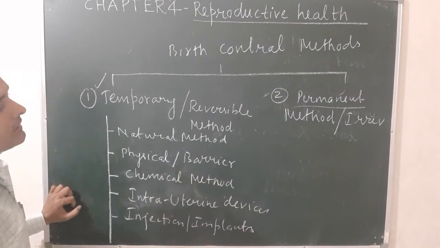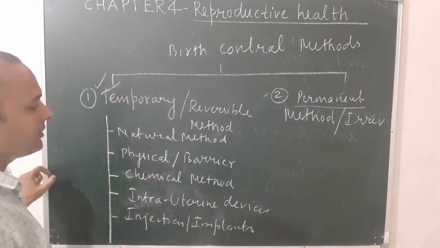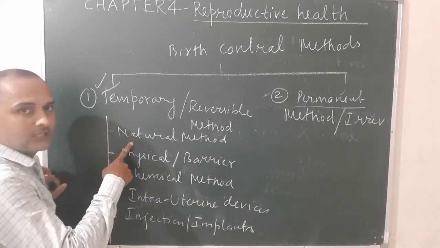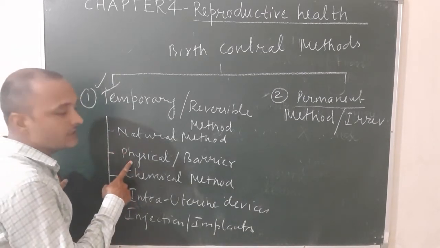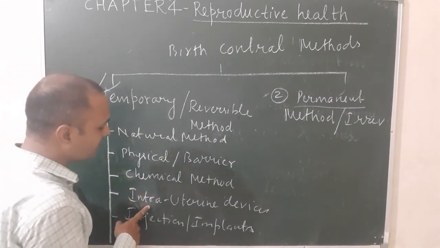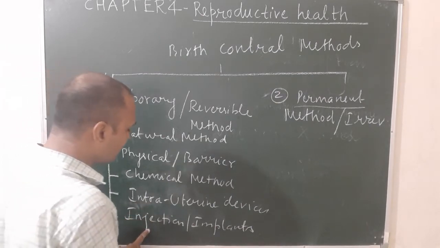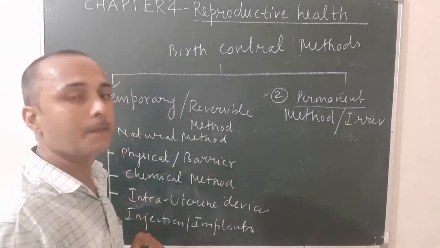So how many total temporary methods of birth control? There are 5. Natural method, second one is physical method, third one is chemical method, fourth one is intrauterine devices, and fifth one is injection or implants.